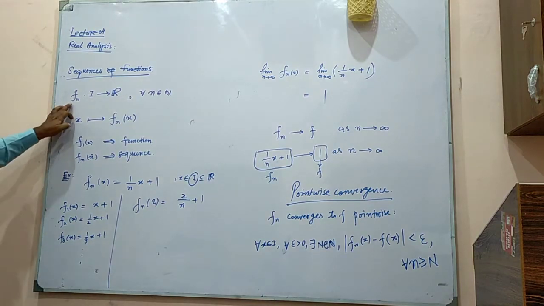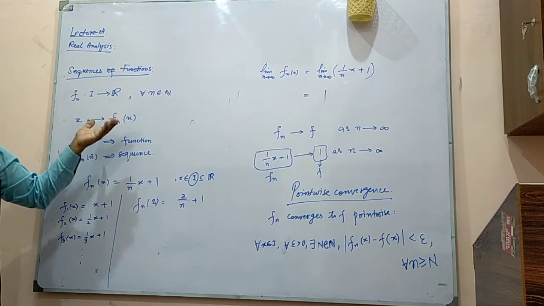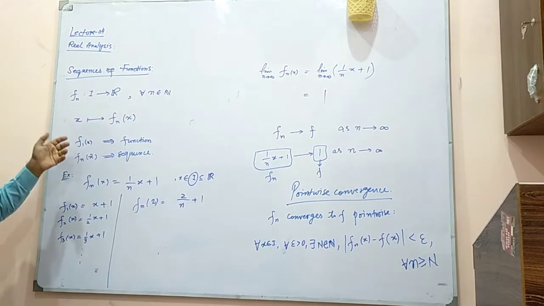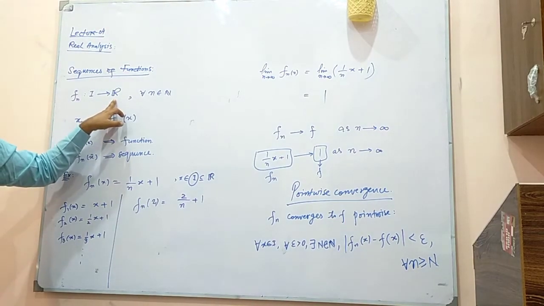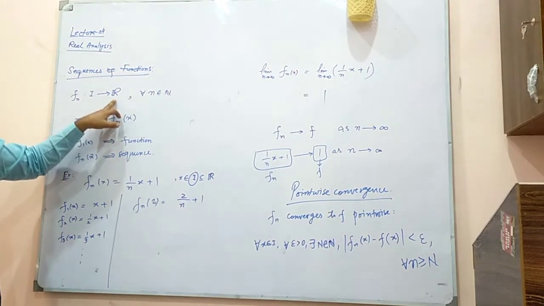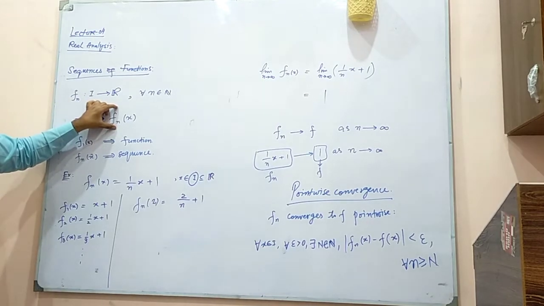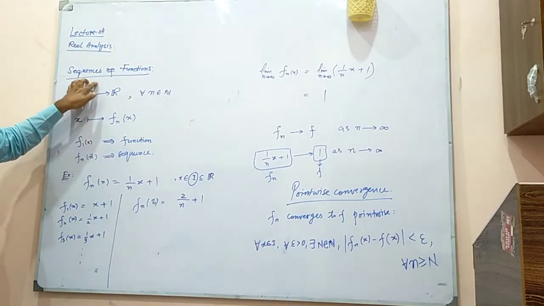So this is the function, and we know very well we are talking about real valued functions. So our domain may be the whole real line, but we can take a part of it as well. And the codomain is the set of real numbers. In this one, my input is x, my output is fn of x. Then I can call this a sequence, but not an ordinary sequence, it's a sequence